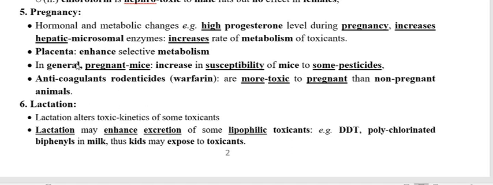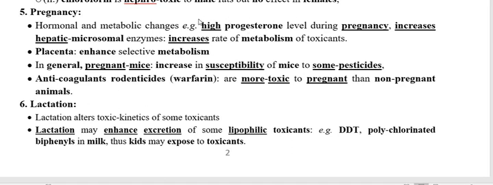If you compare a female with a pregnant female, their hormonal makeup is different, and because of this hormonal variation within the same sex, biotransformation and metabolism are variable, and therefore their toxicity is variable. Take an example: if a female is pregnant, she usually contains a high concentration of progesterone.